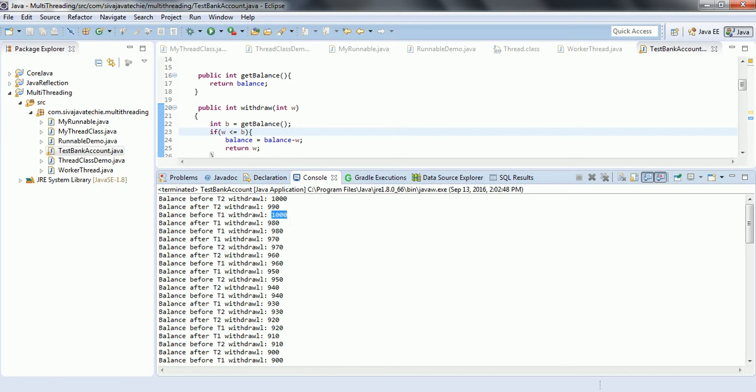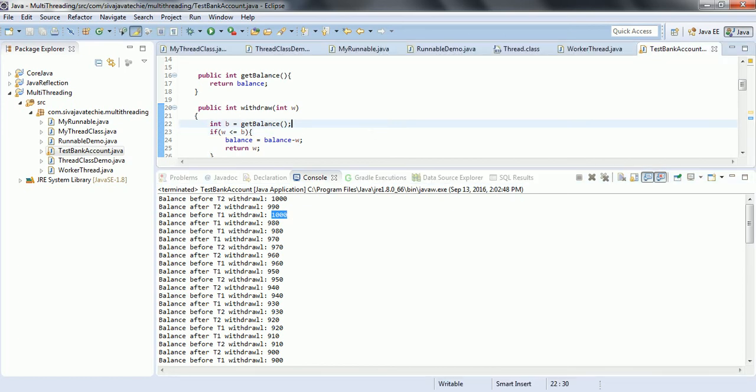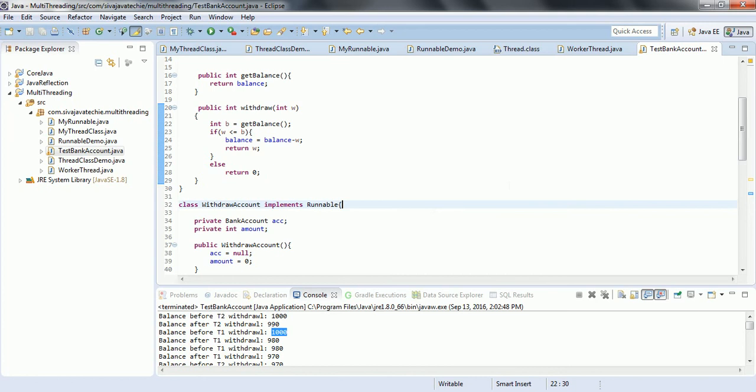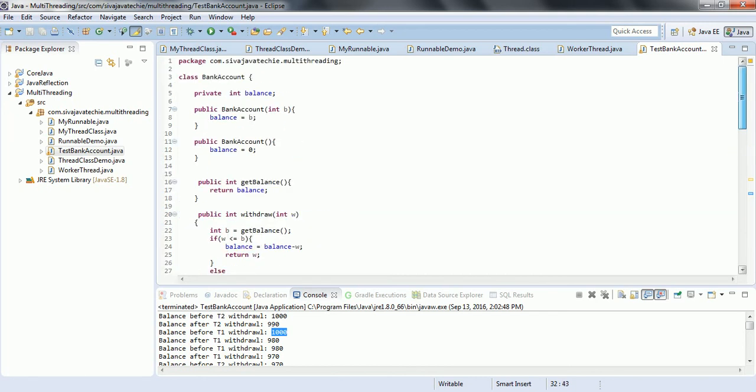So these are basically the two issues if we don't implement Java synchronization. Hence, by using synchronization, we are going to restrict the access of multiple threads trying to access the common shared resources by allowing only one thread at a time.